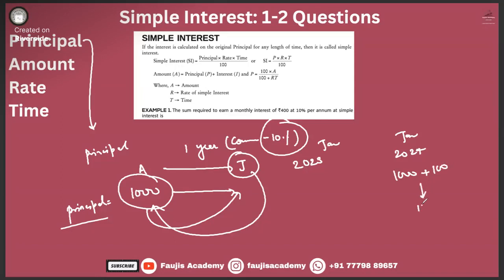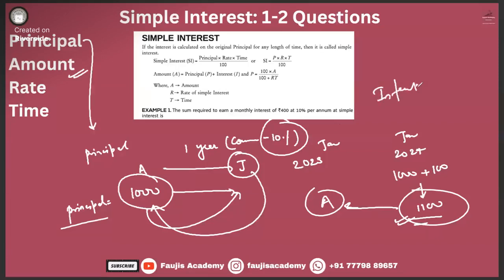So that is 1,100, and this money is known as your amount.